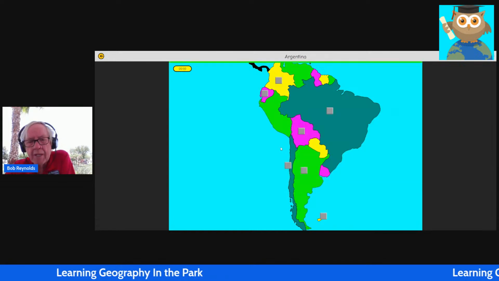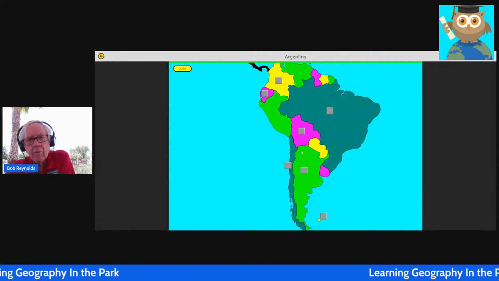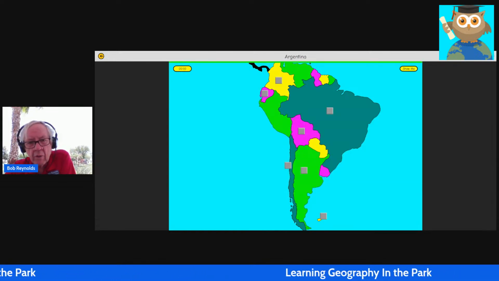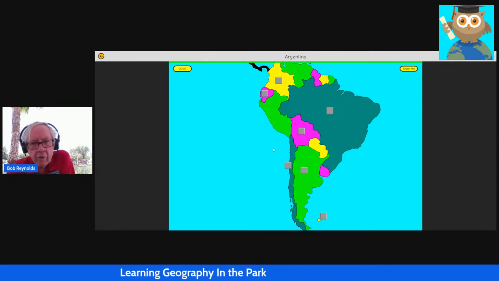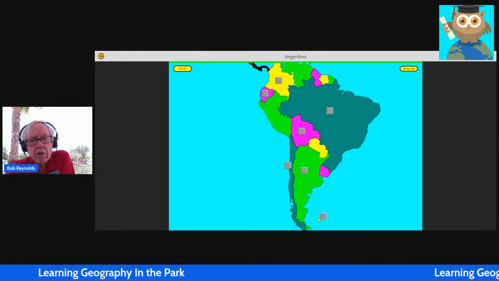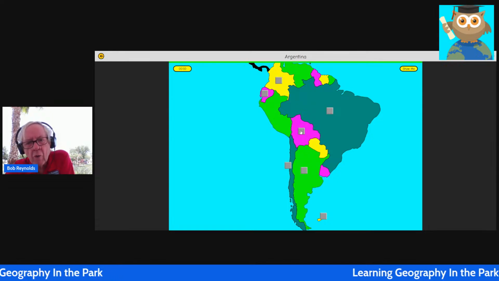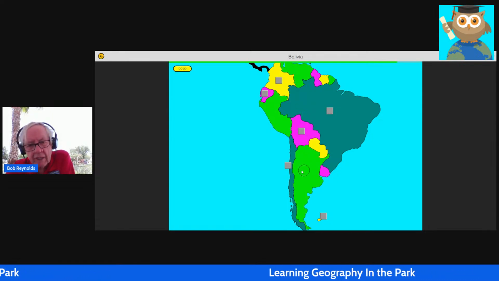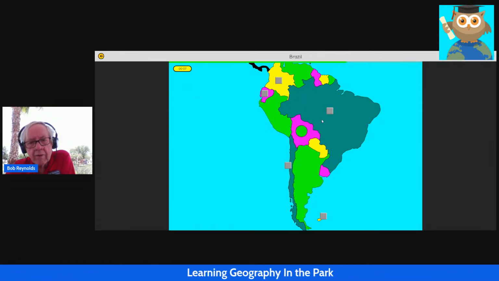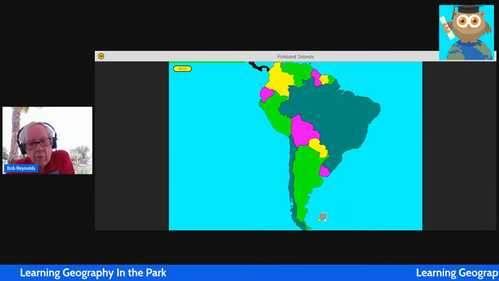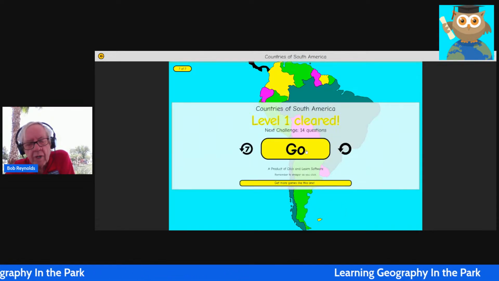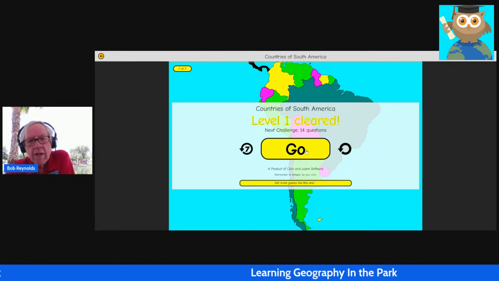We did not beat the clock, so we click the go button to repeat over and over until we can identify all 7 questions alphabetically. In order to beat the clock, you don't have time to look at the question each time. You have to know that after I click on Argentina, go to Bolivia, Brazil, Chile, Colombia, Ecuador, Falkland Islands, without even looking at the question. We do it alphabetically. That makes it easier. And now we beat the clock. We can repeat with this button.